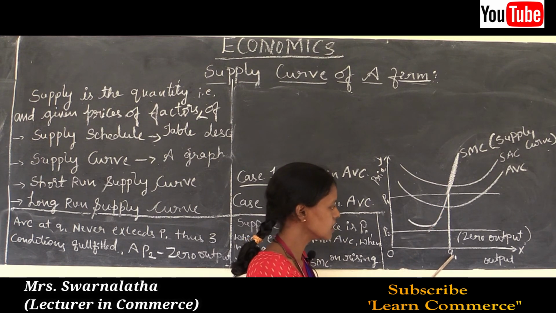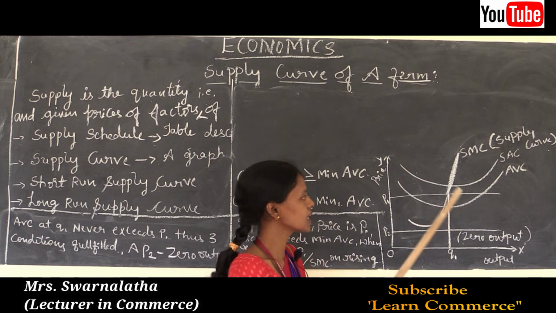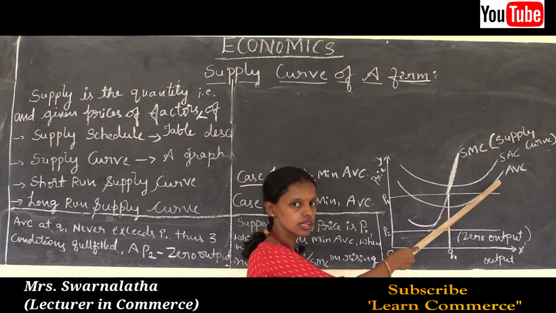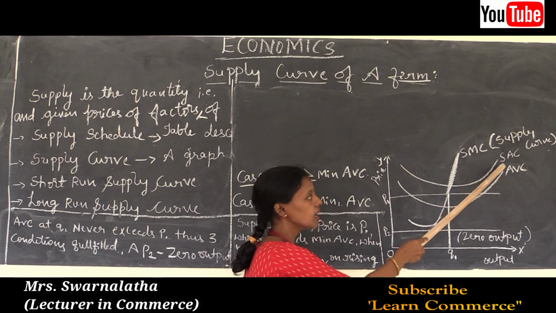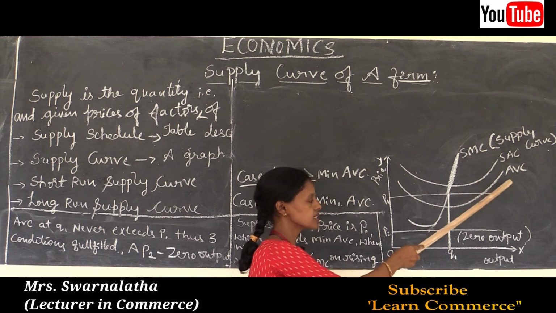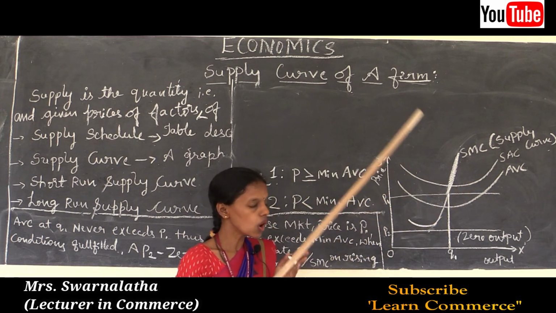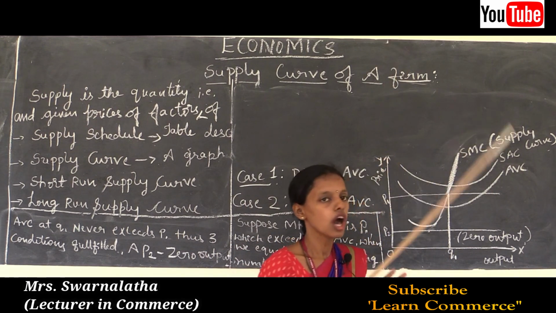Thus, Q1 is a profit maximization output level. Price must be greater than or equal to AVC in the short run. Price must be greater than SAC in the long run. All the three conditions are fulfilled at OQ1 level of output.